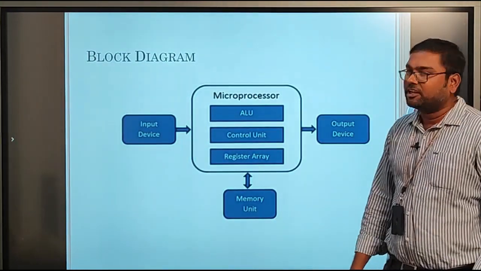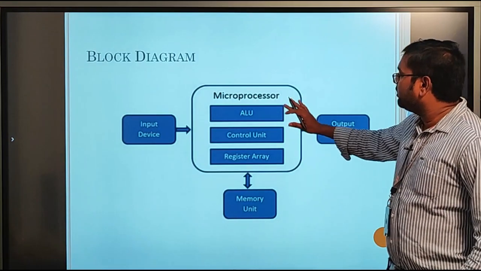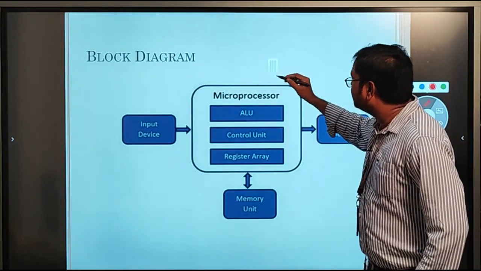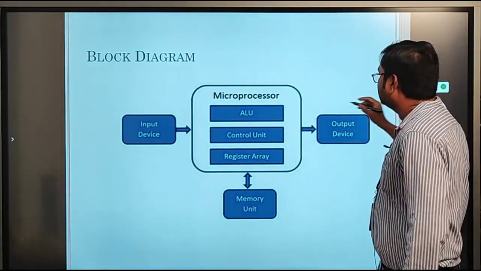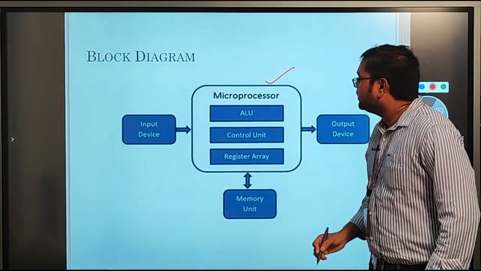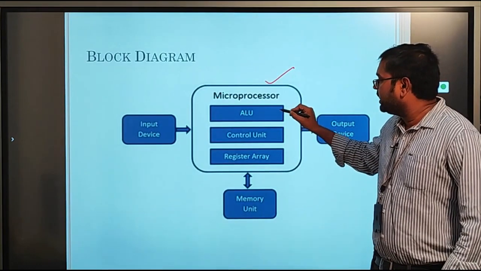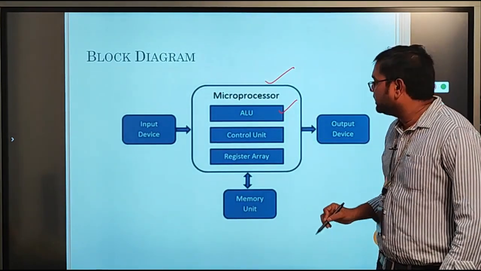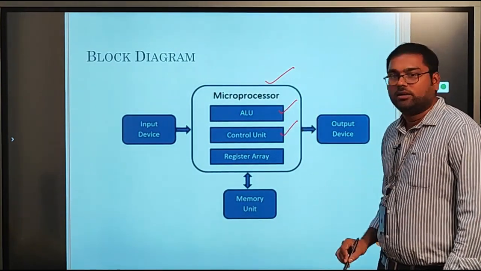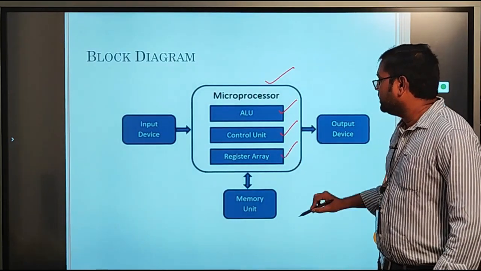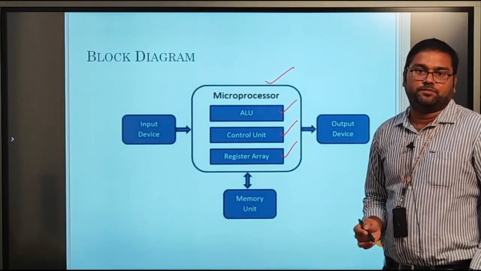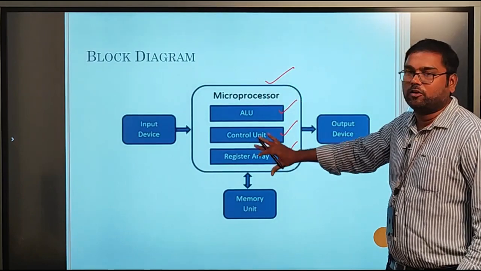Coming to the block diagram of the microprocessor, here we have a main unit, the microprocessor unit. In this microprocessor we have a total of 3 different units. The first one is the ALU, the arithmetic logic unit, the second one is the control unit, and the third one is the register array. These 3 are inside the chip, completely internal components.